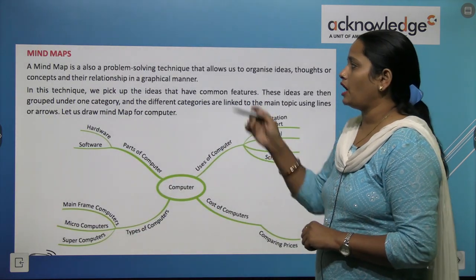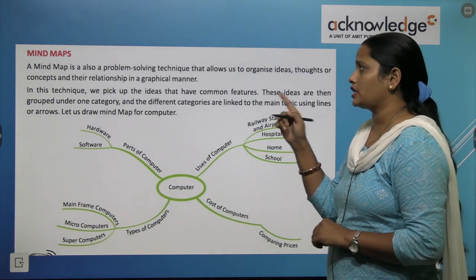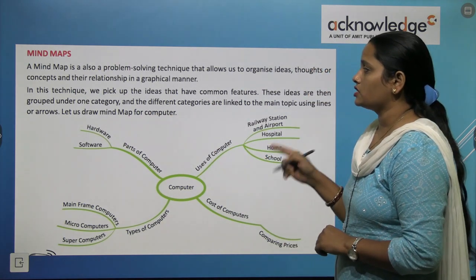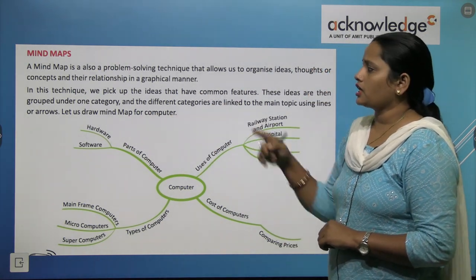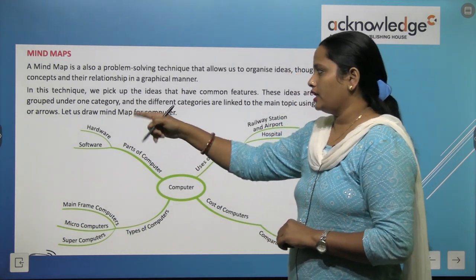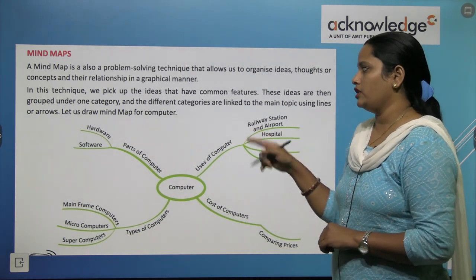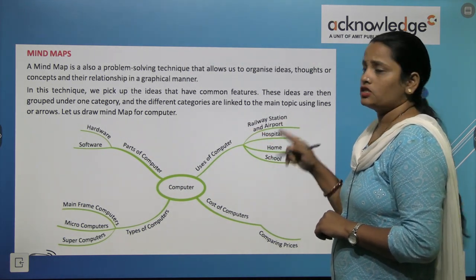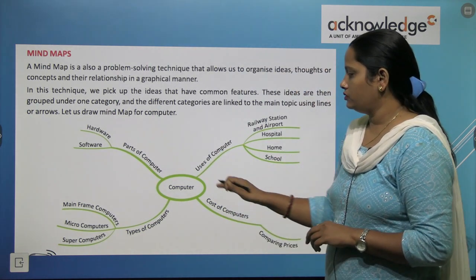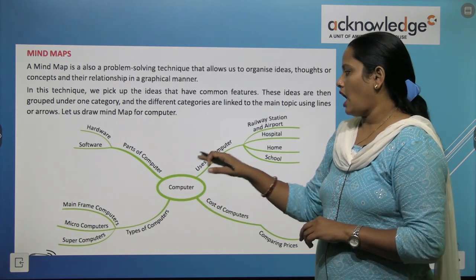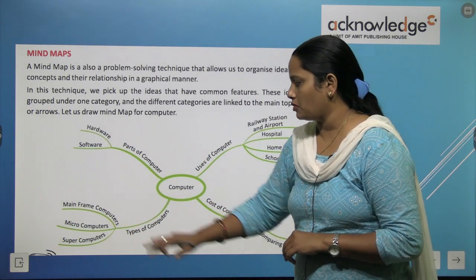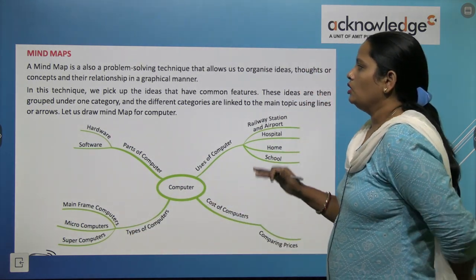Next is mind maps. A mind map is also a problem solving technique that allows us to organize ideas, thoughts or concepts and their relationship in a graphical manner. In this technique we pick up the ideas that have common features. These ideas are then grouped under one category, and the different categories are linked to the main topic using lines or arrows. So this is the main thing, and it is divided into many parts. We can see computer is the main thing and it is divided into many parts.